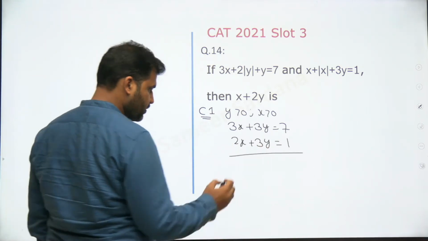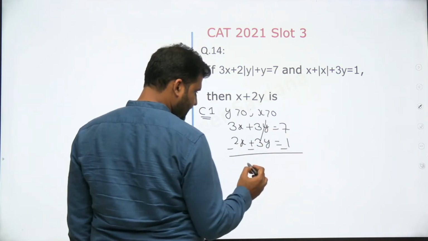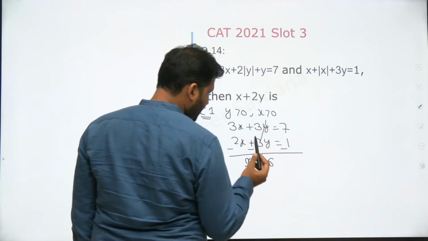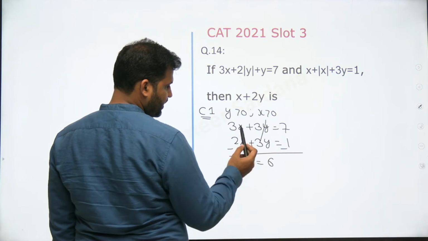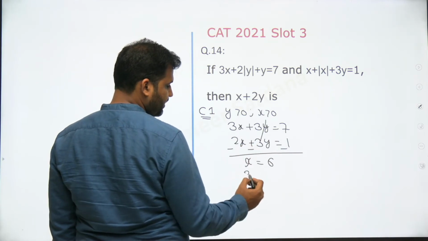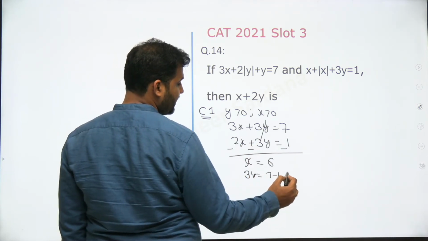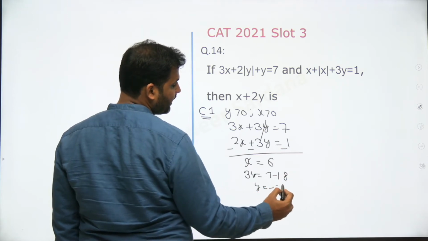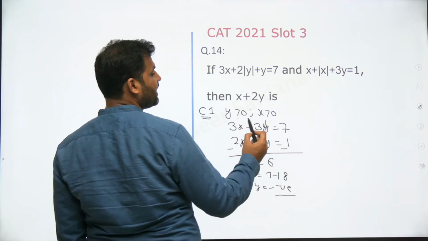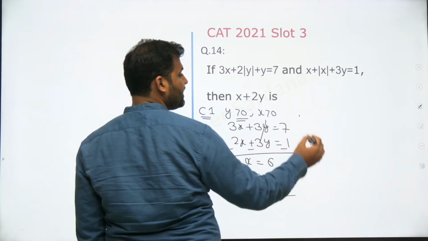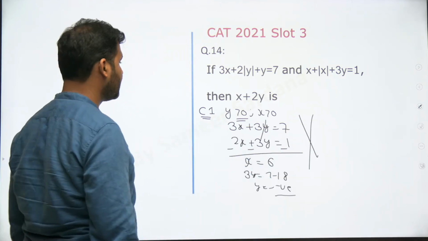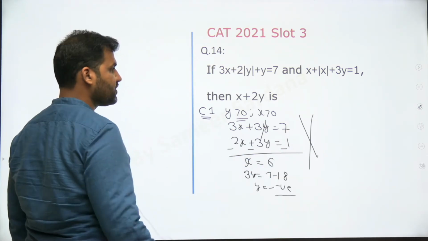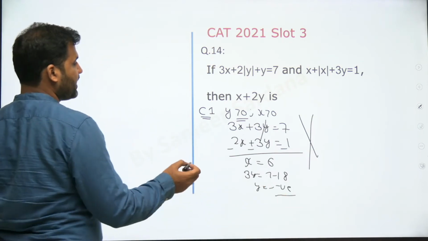Now when I solve these 2 equations, right, this get cancelled, I'll get x as 6. But if I put x as 6 here, you see that 3 into 6 18, 3y will be equal to 7 minus 18. So y will be negative here. I'm assuming that y is greater than 0. y negative आ रहा है, तो ये case eliminate हो जाएगा. This will not work, right? So now let's take the next case, right? अभी आपको second case लेना पड़ेगा.